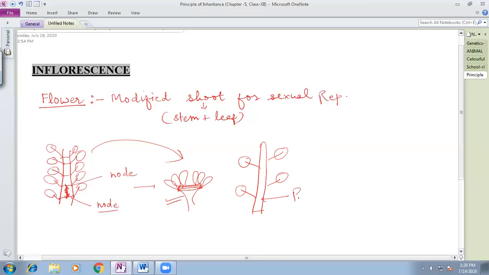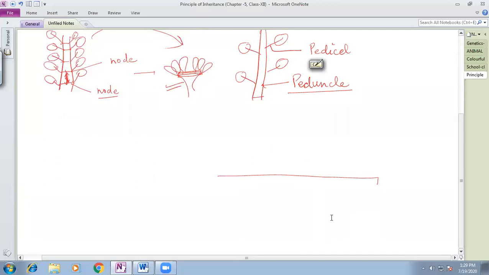Remember, the axis on which the flowers are born is called the peduncle. And this stalk is called the pedicel. The stalk of the flower by which the flower is attached on the peduncle is called the pedicel.